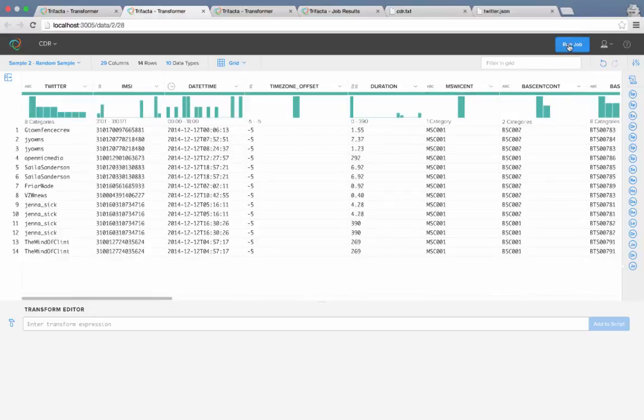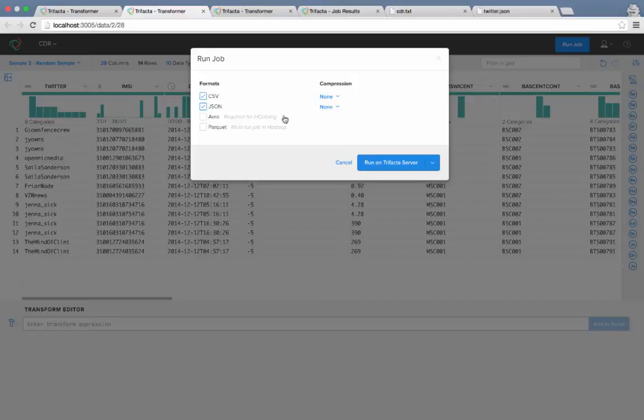Let's now assume that I'm happy with my current transformation work. I want to apply my wrangling rules to the whole dataset. I can run the job locally, so Trifacta will execute the job, or if the amount of data is really large, I can leverage the unlimited power of Hadoop to run the job. I previously ran the job to save time, so I'll analyze the results.